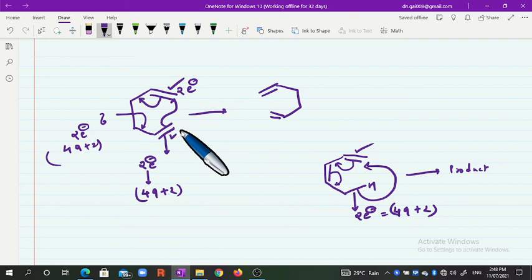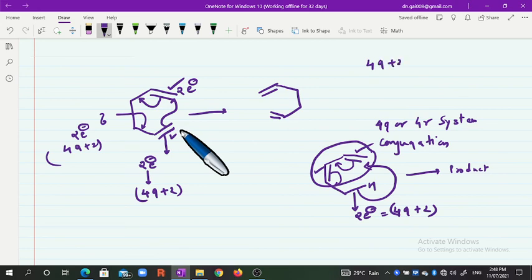And the first pi bond and the second pi bond are in conjugation, correct? Due to this we consider this a 4q or 4r system. This is all about which system you consider a 4q plus 2 system and which a 4q or 4r system.